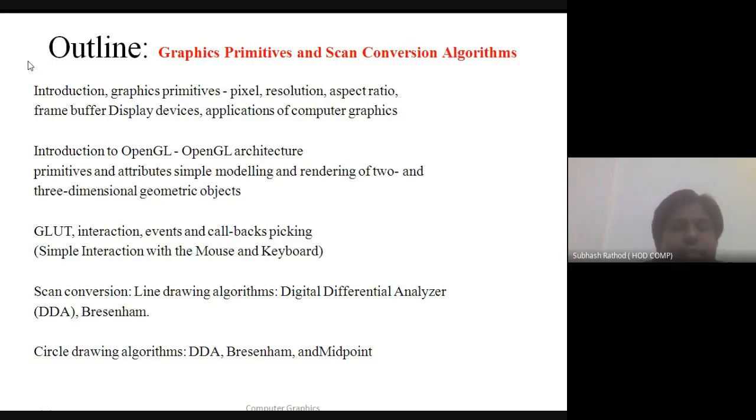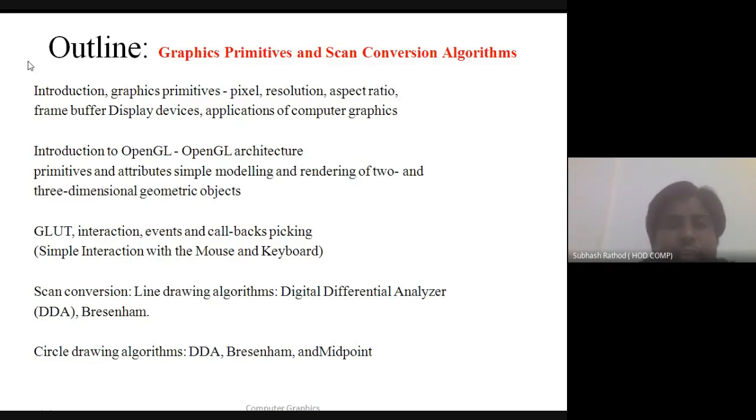We decided to learn slowly, as you are at home. This unit requires 8 hours. Today we learned the first part of the first unit, and in the next lecture we are going to deal with the OpenGL architecture, primitives and attributes for modeling, and the rendering mechanism for two and three dimensional geometric objects. These are the parts I divided it into. In the next lecture, we are going to learn more about OpenGL.